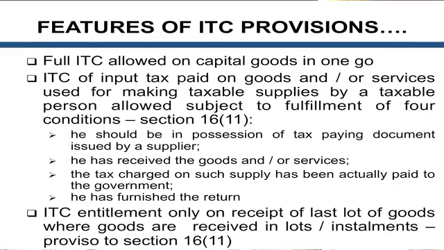There are some 4 main conditions which have to be met for a person to take credit. Okay. The first one actually is that he should be in possession of a proper document. A proper document can be an invoice, a challan or whatever, it can be anything. In reverse charge you have a challan, but in a normal transaction you have an invoice, it could be a bill or anything for that matter. Second thing is he should have actually received the goods and services. All these conditions should be satisfied.